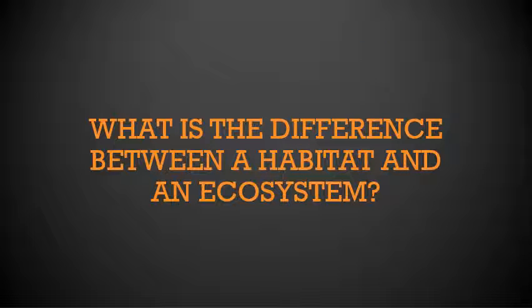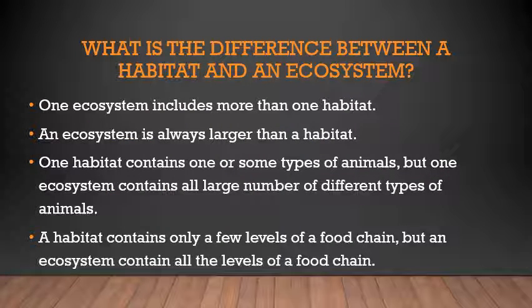Now we are going to learn what is the difference between a habitat and an ecosystem. Now you have understood what is habitat and what is an ecosystem, right? So we'll see what is the difference between the habitat and an ecosystem. As I read out the points, one ecosystem includes more than one habitat. Habitat is the place where an animal or a plant lives. Naturally, it will take birth there and it lives there. Such a place is called the habitat.